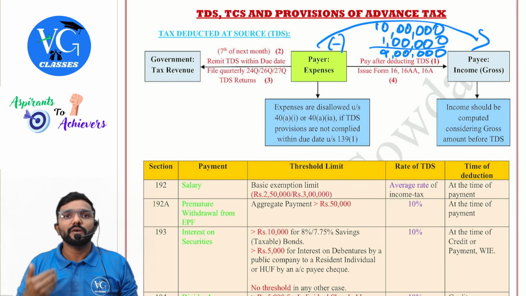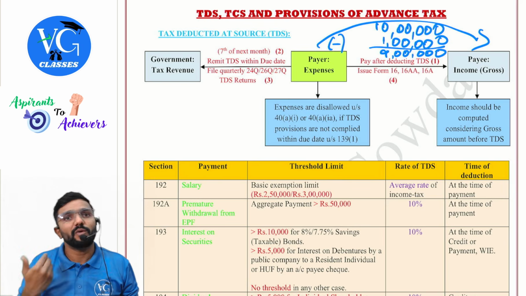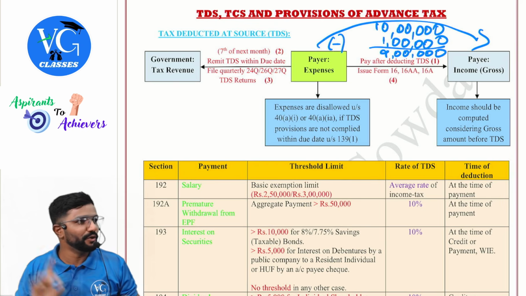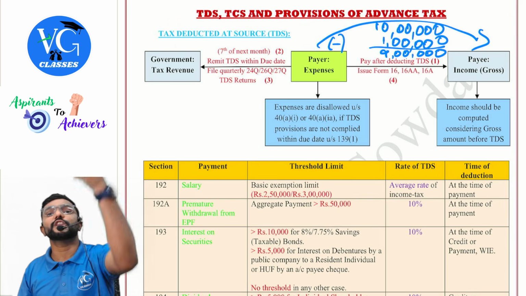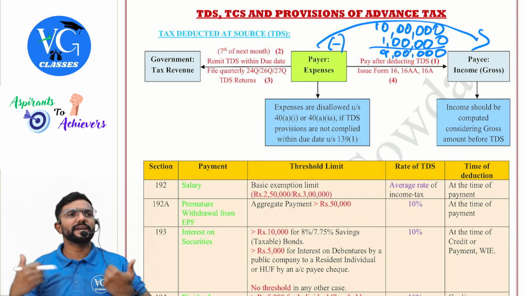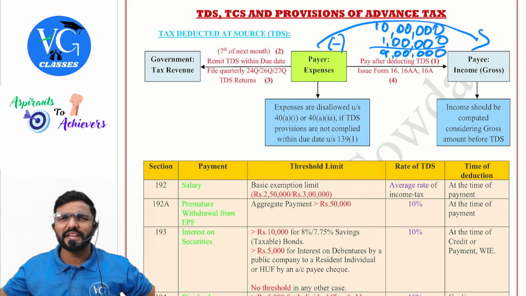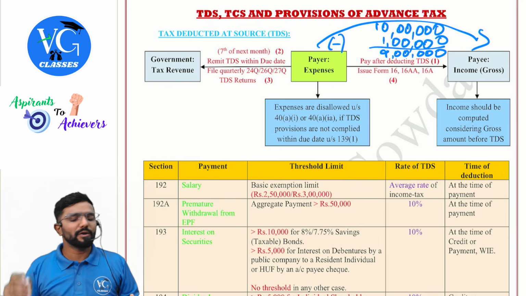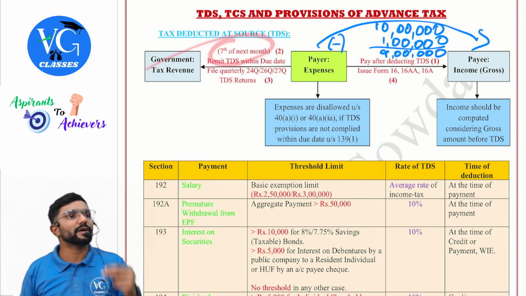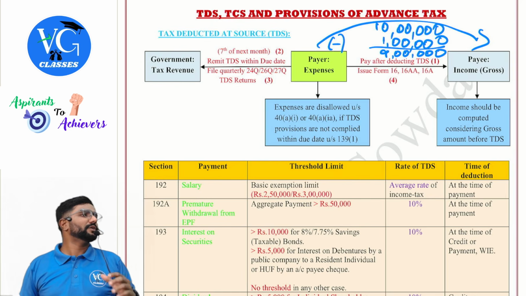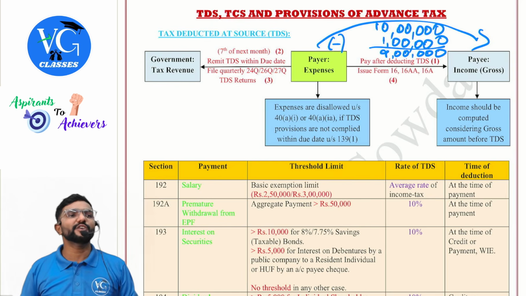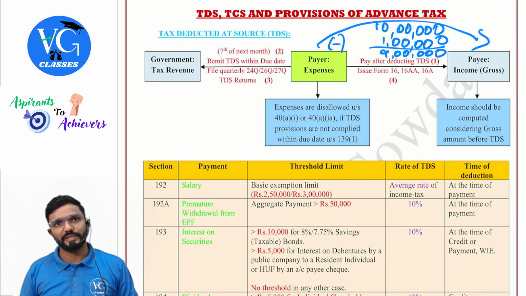Okay. Now me, whatever 1 lakh I deduct, what will I do? Will I put it in my pocket? No, I have to remit it to the government, guys, on or before the 7th of the next month. Assume I have deducted TDS on any day of February. I have to remit it to the government on or before 7th March. Any day of February, you have to remit it to the government on or before the 7th of the next month.